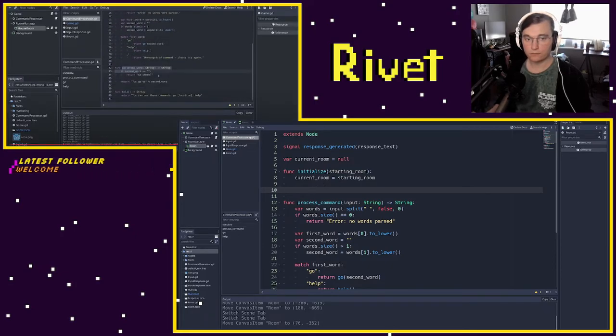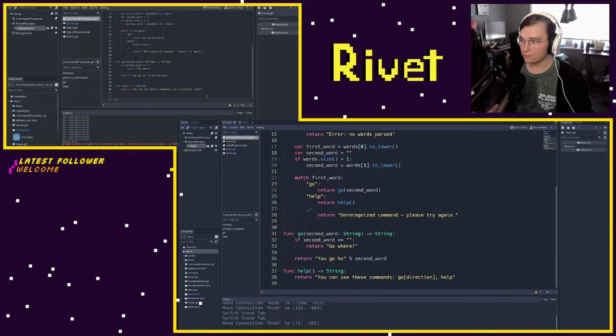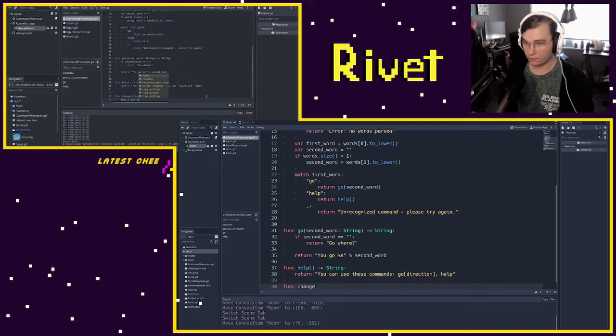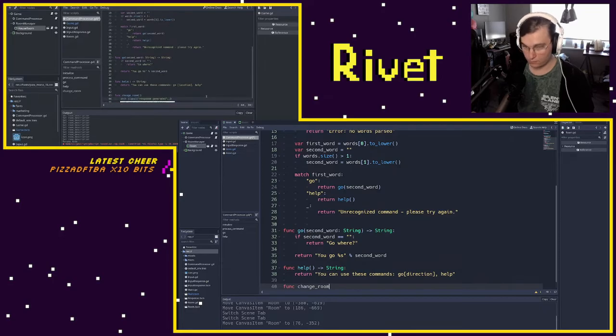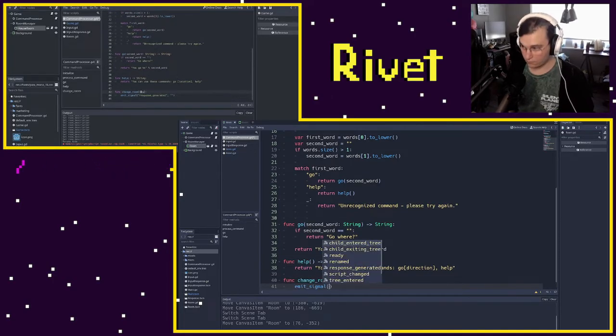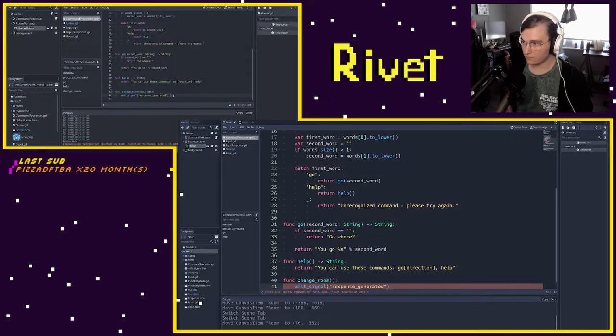And so I'm going to make a helper function down at the bottom here. That's just going to say function, and it'll be change room. And what we're going to do here is emit signal, and this is going to be response generated. And now here we've got to have the text of the response that's generated. And so what we need to do is actually pass in a new room here. And so when we go to this room, we can say new room dot description or room description.